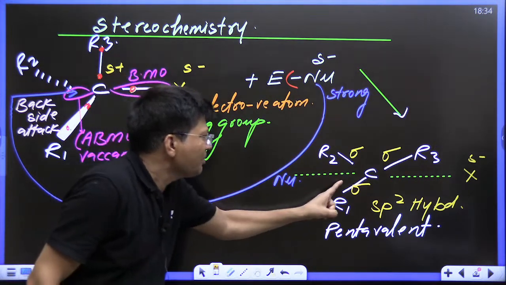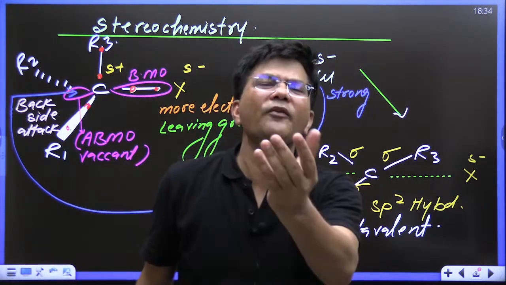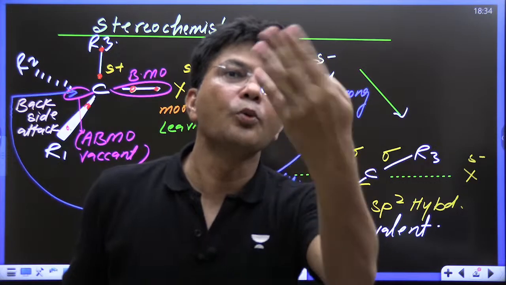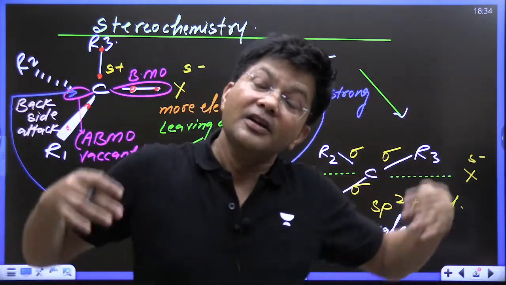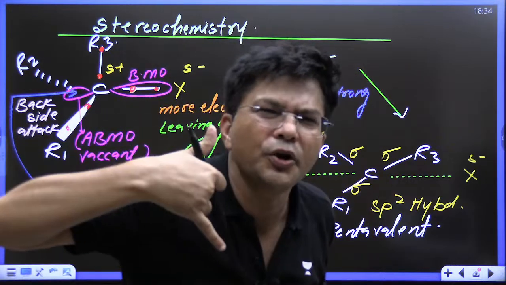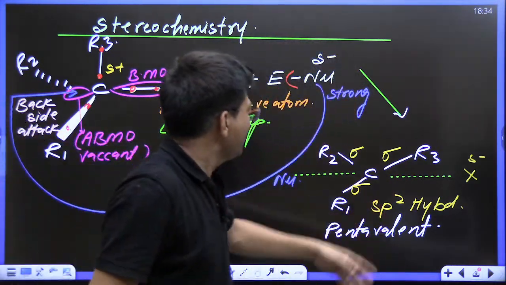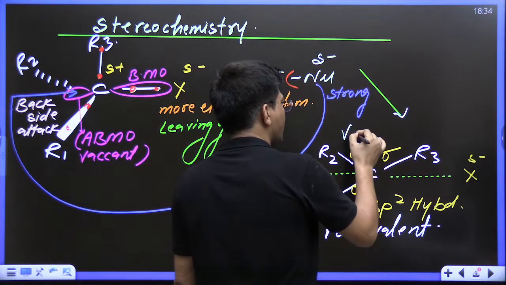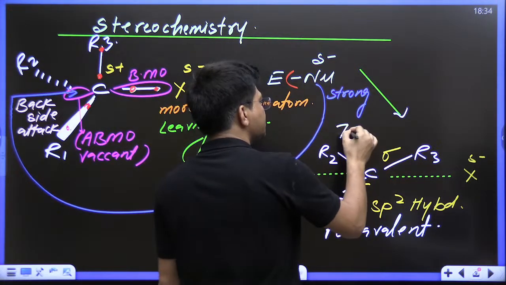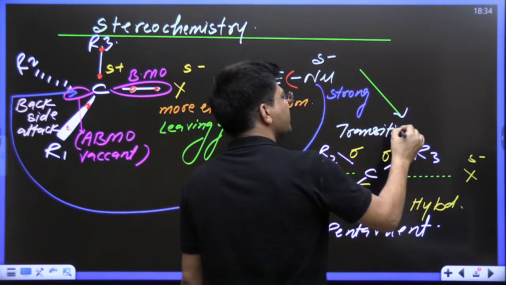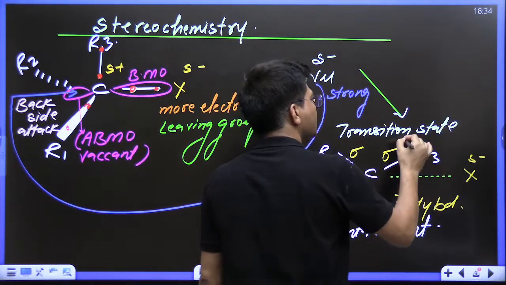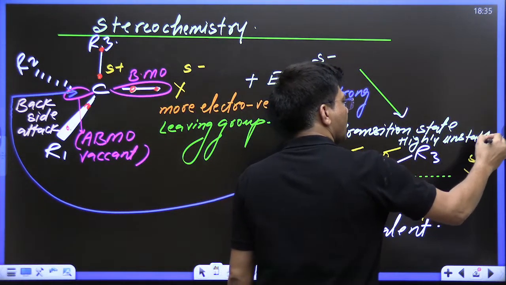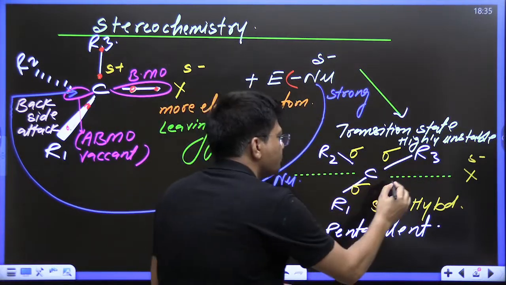Now, carbon is pentavalent. Carbon's mummy said, you are very small. Don't keep more than 4, neither less than 4 nor more than 4. But on the carbon, there are 5. Mummy is saying, what are you doing? Just remove 1. You are feeling highly unstable. So this is pentavalent carbon, valency is 5. So the transition state is highly unstable. Kids, in this state, this bond is breaking.